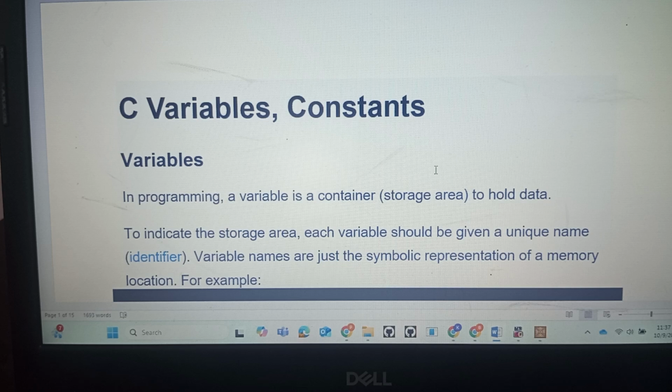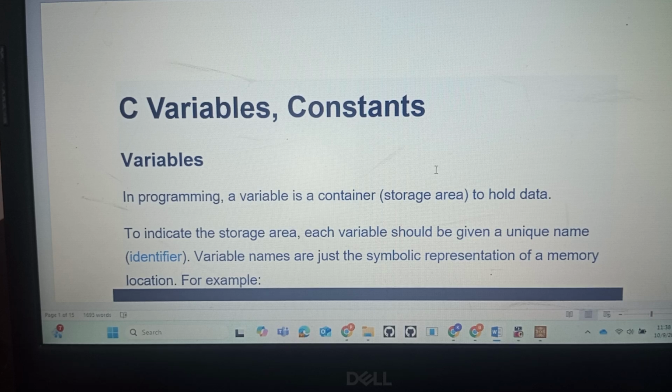Okay, let's take some history. The C programming language was developed at AT&T Bell Laboratories of USA in 1972. It was designed by Dennis Ritchie. The C programming language has some properties. C is a structural programming language. It is a middle level programming language.